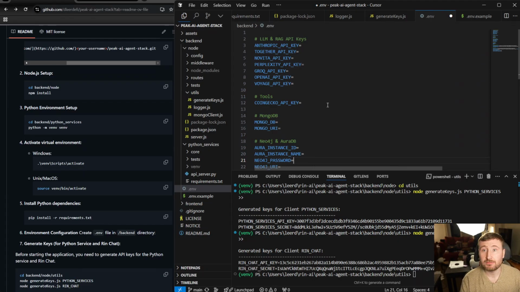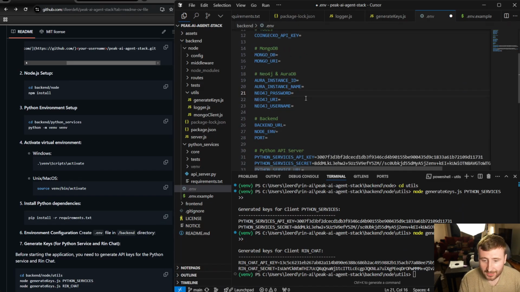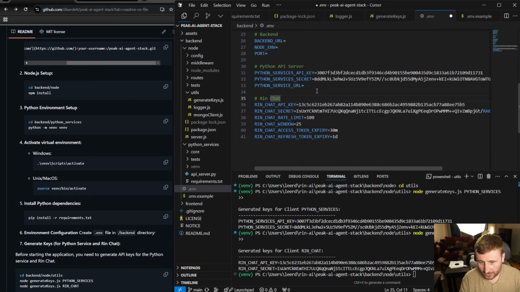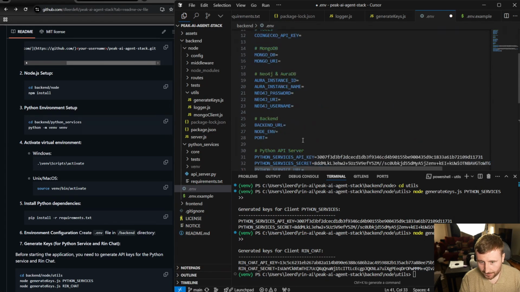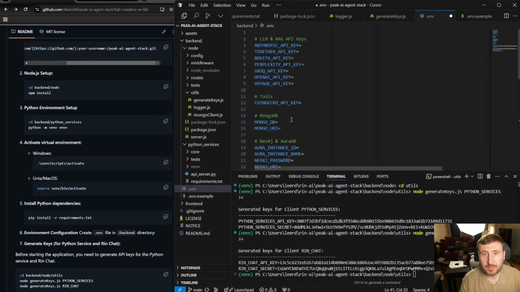Everything should be basically free. You should be able to use free instances for all of this. But of course, your LLM calls are going to cost money. There's no way around it. Unless you run stuff locally, which is, hell yeah, brother, do that. But we're not going to go that deep tonight. I'm going to input all of my API keys.